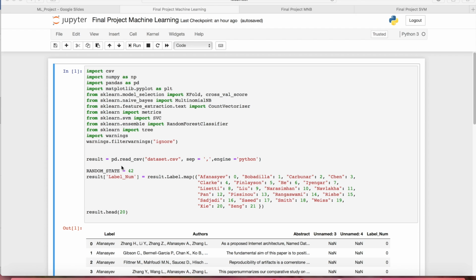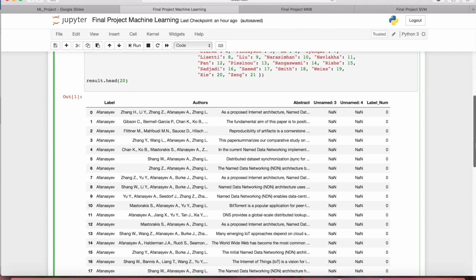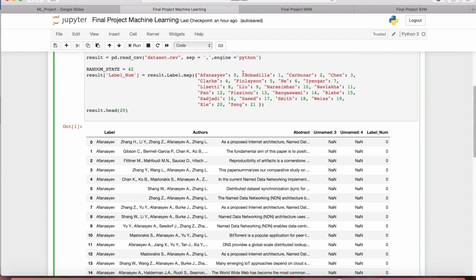Now we will show a quick demo of our work. We read the data set into a pandas data frame and then we'll map the labels, which are the names of the professors, into numeric values, such that for each professor there is a numeric value assigned.